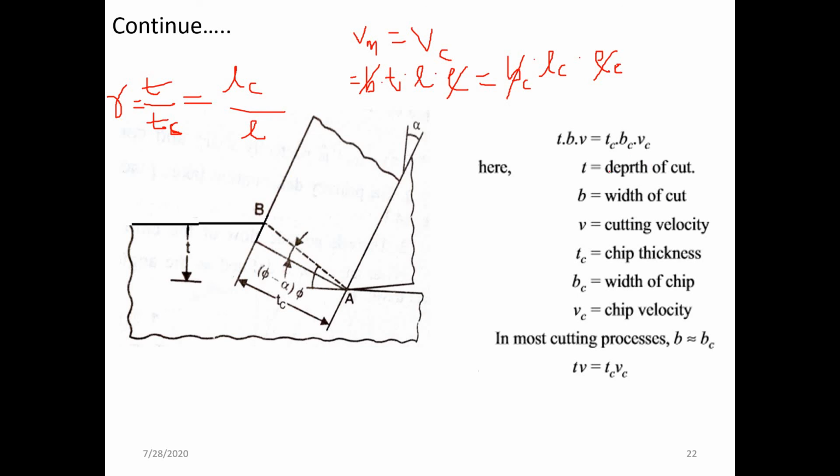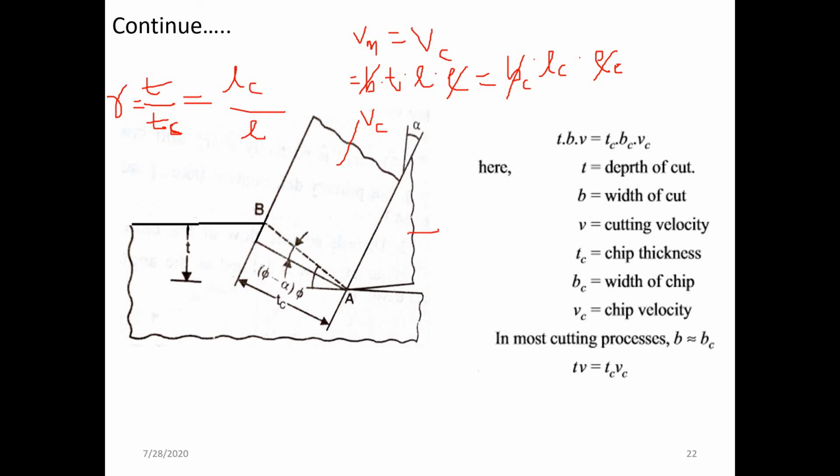So again, what can we write? The volume of metal removed is equal to the volume of chip. So it is equal to T multiplied by V, where V is the cutting velocity. And what is Vc here? That is the chip velocity. Basically the chip will flow with a certain velocity when it is cut there, and that velocity is the chip velocity.